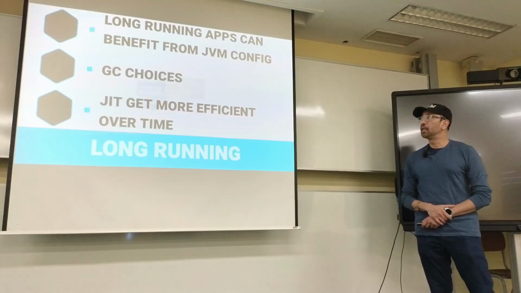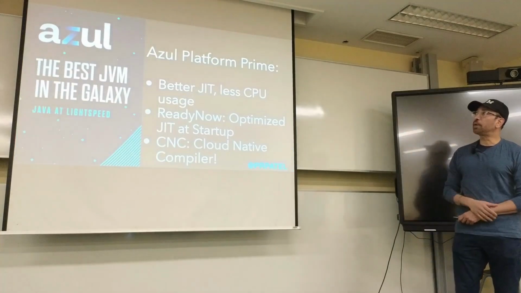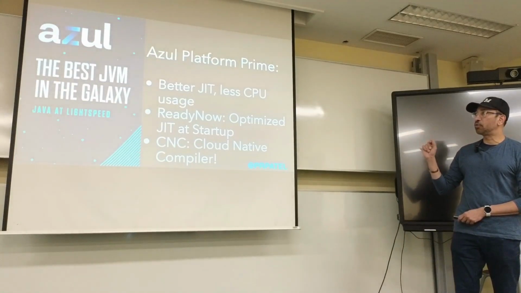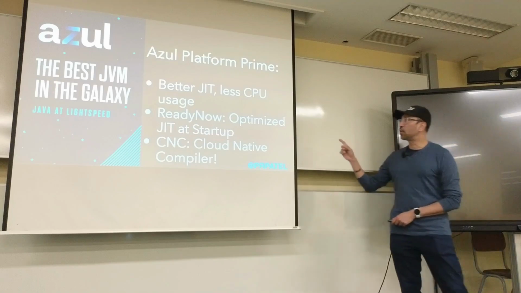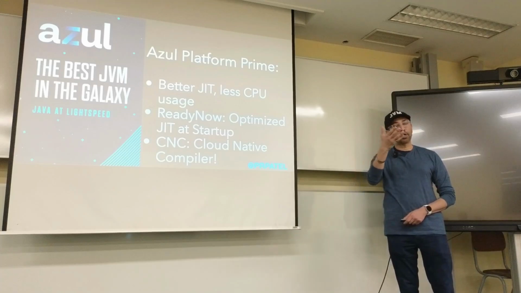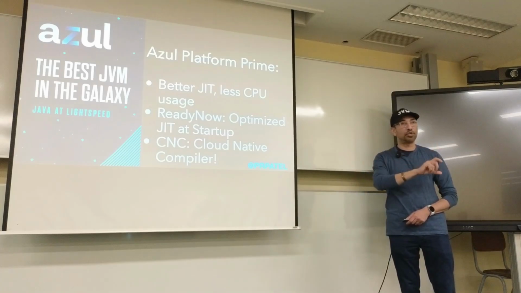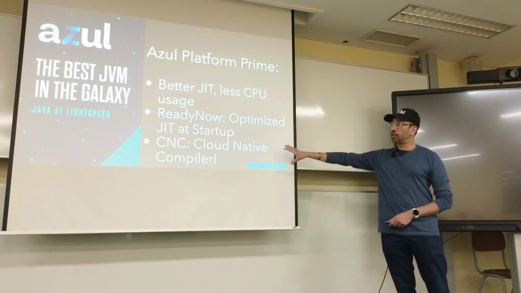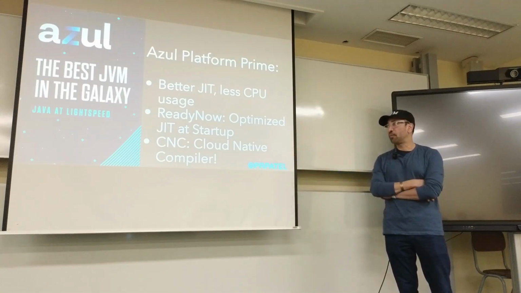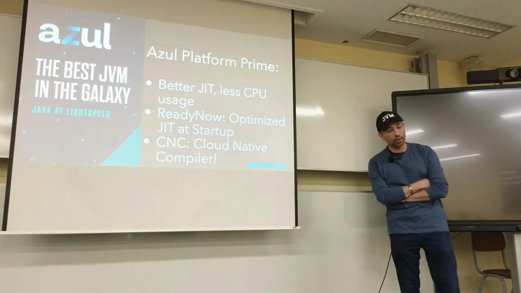Okay. So, again, quick plug: Azul Platform Prime. It has a better JIT, so you get less CPU utilization over time. And then we also have something called Ready Now, and Cloud Native Compiler. You know how we were talking about using Crack to save the JIT? Well, unfortunately this is proprietary technology, so it's part of Prime, which is our high performance VM, which you have to pay for.